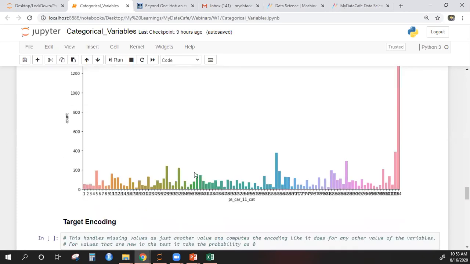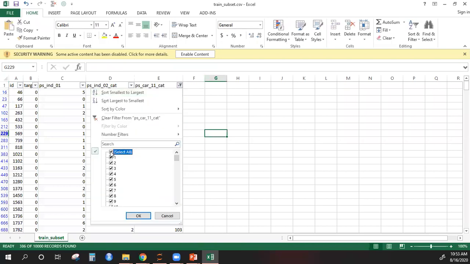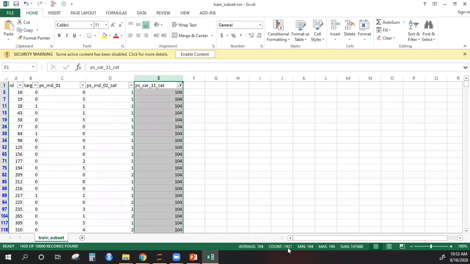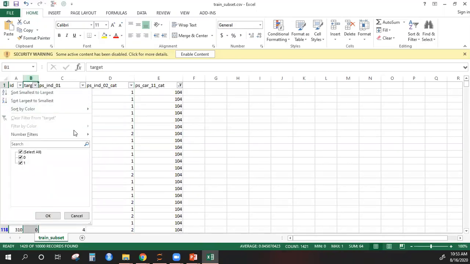Now let me compare this with the dependent variable. So what I will do now is I will compare that within each of these categories, how is the dependent variable doing? So for example, when the value is 104, I should have 1420 records. How is the dependent variable? Is it 0 or is it 1? Again, this is a classification example I have taken. Do we have more zeros or do we have more ones?